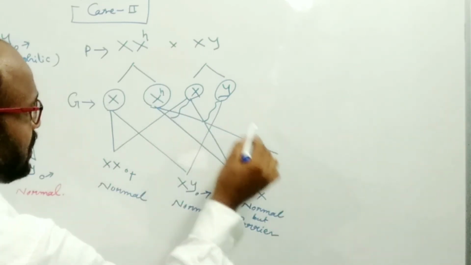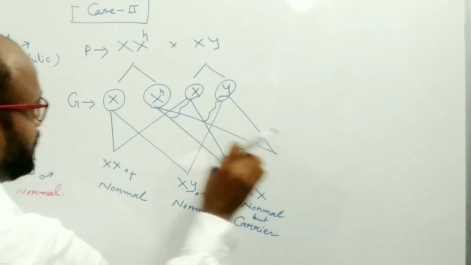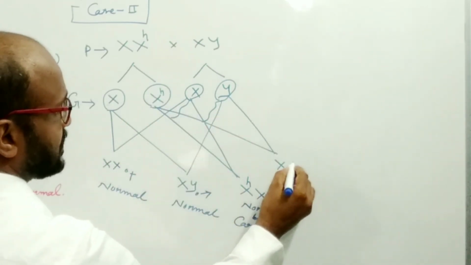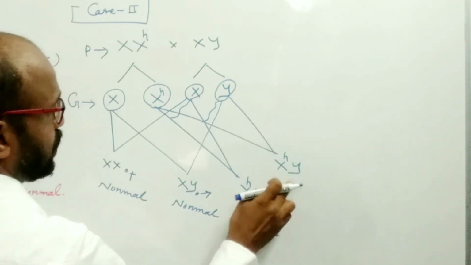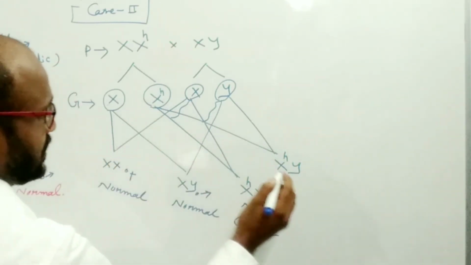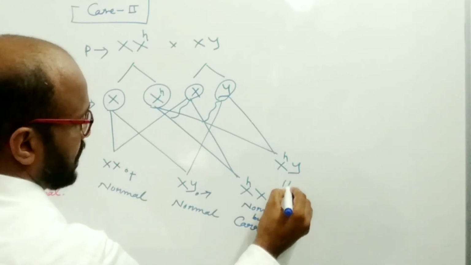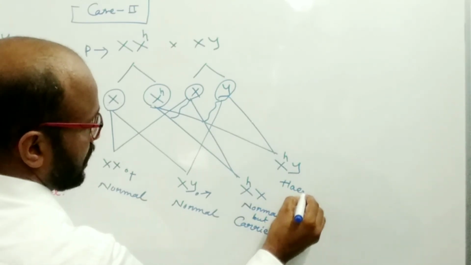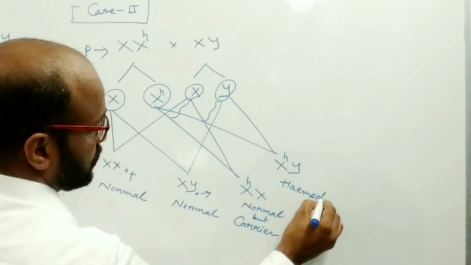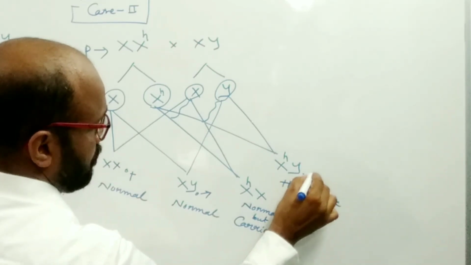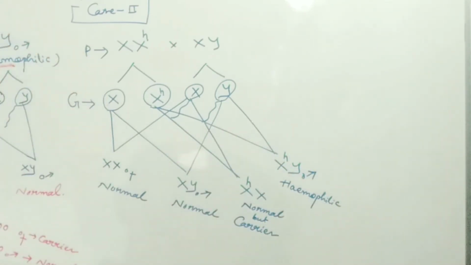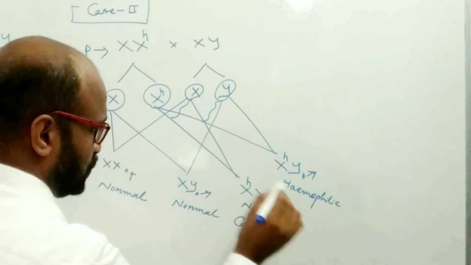If fusion takes place between these two gametes, then the male individual which contains the defective gene becomes hemophilic. This is the male individual and this is the female individual.